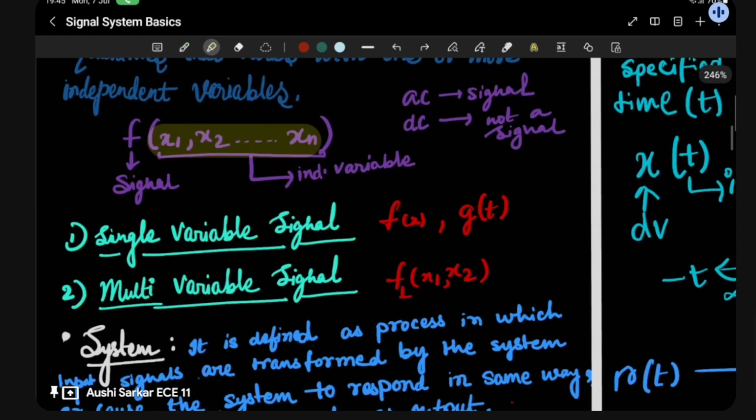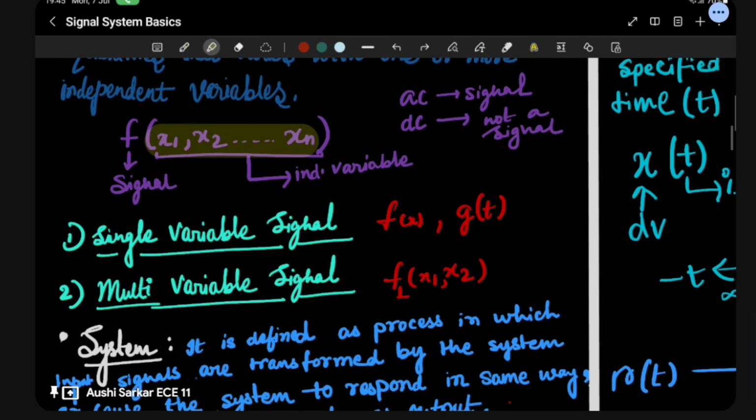Now, what is a signal dependent on? We classify it into two categories. Firstly, the single variable signal. What is a single variable signal? It is where the signal depends on only one variable, not on many. Here you can see that f depends on x, where f is a signal and x might be a distance or anything.